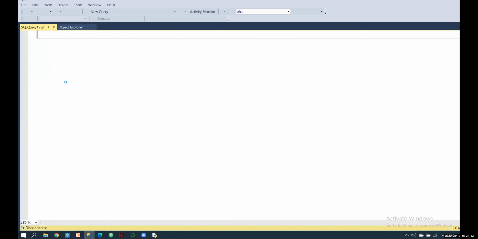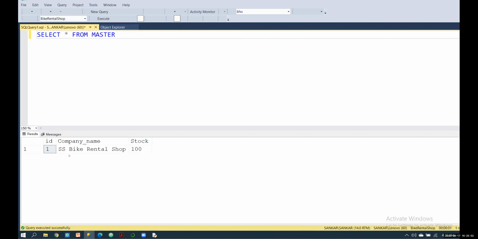First I will show select star from the master table. Here I have only one row with the stock. The stock maintenance will appear here. The current stock and available stock are all updated in this single cell, and this is my company name. That's all. This is my master, right?